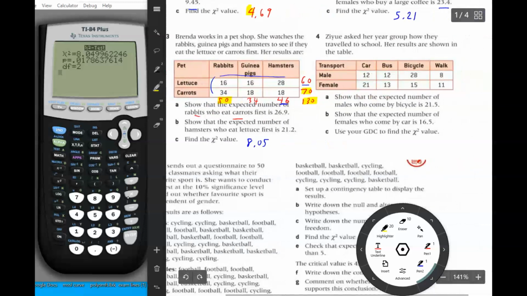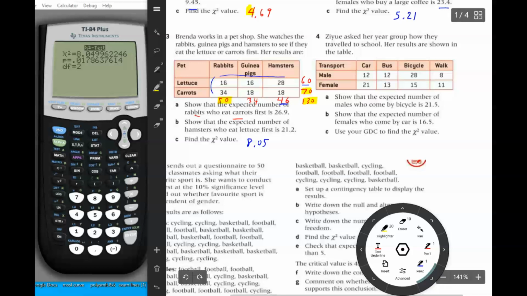Okay, and then I move on to number 4. Again, for number 4, they did not do the totals, and since they want the expected number of males who come by bicycle and the expected number of females who come by car, and they want us to demonstrate how to calculate it, we do need to do the subtotals.